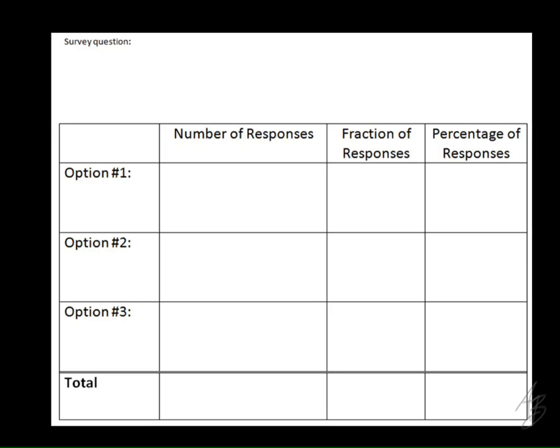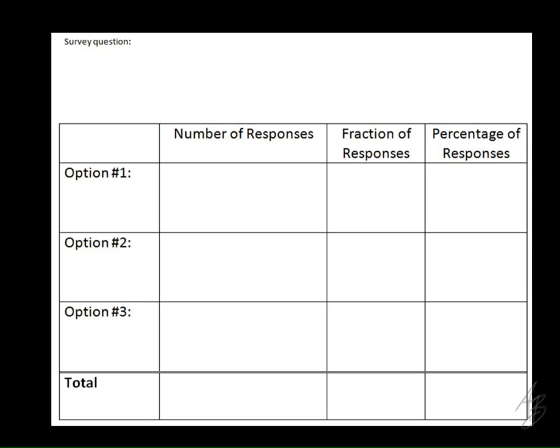It doesn't have to be the count of people in a country. It doesn't have to be the count of people in a city or a state. But it could be the number of people in any space. So what we're going to be doing here is talking about the percentage of people in a survey that say certain things. So to do that, we're going to start by taking a survey in this class.